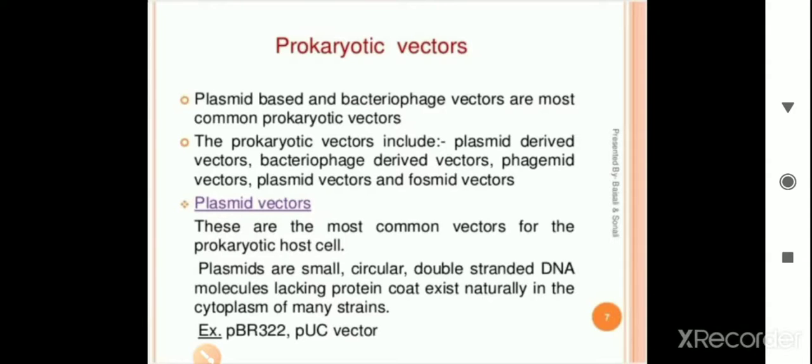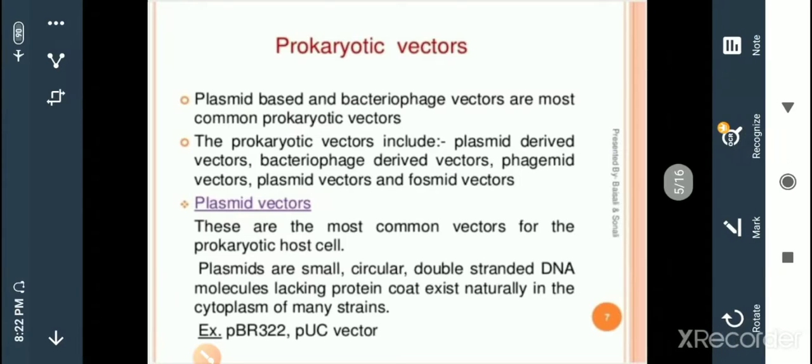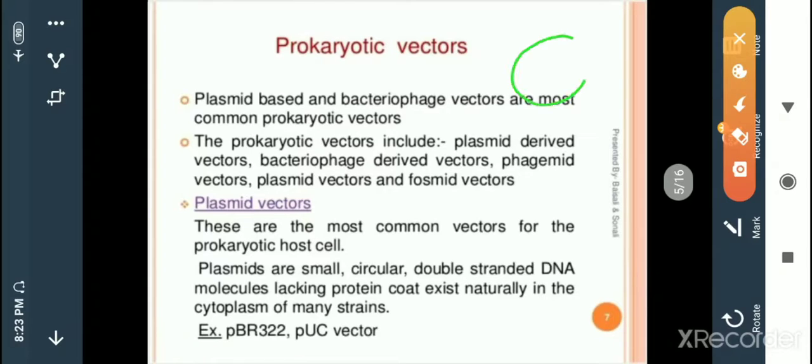Now if we talk about plasmid vectors, these are the most common vectors for prokaryotic host cells. As I told you just now, this is a small circular DNA molecule, and it does not code for any protein.